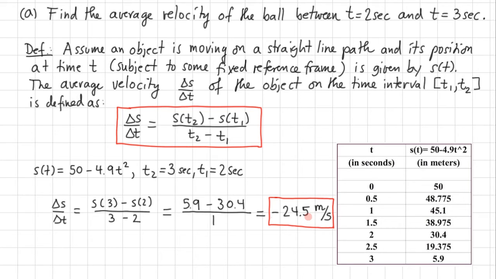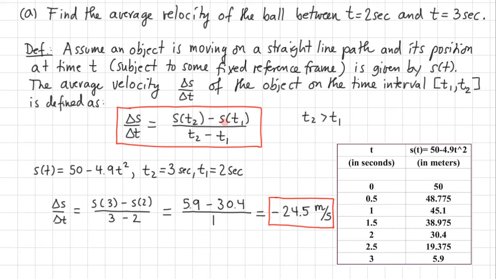So on average, the ball is dropping at a rate of 24.5 meters per second in that 1 second time interval. Now, we have to note that in the formula for average velocity above, since we wrote t1, t2 as an interval, we implicitly assumed that t2 is greater than t1. In fact, if we allowed, for instance, t2 equal to t1, then we would also get S of t2 equal to S of t1 and would end up with the meaningless expression 0 over 0.